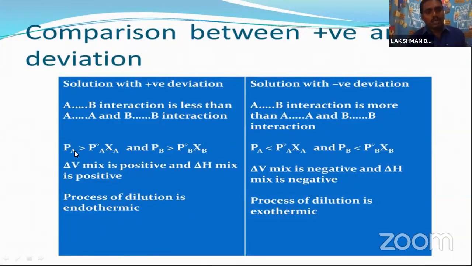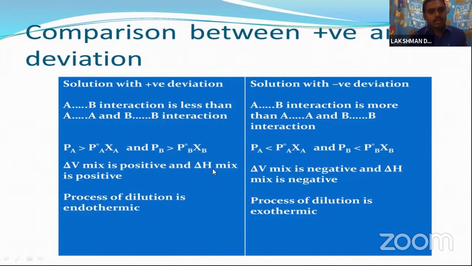For positive deviation, the partial pressure of A is greater than the partial pressure of pure A times the mole fraction, and the partial pressure of B is greater than the partial pressure of pure B times the mole fraction. Next, for negative deviation, the partial pressure of A is less than the partial pressure of pure A times the mole fraction, and the partial pressure of B is less than the partial pressure of pure B times the mole fraction of B.